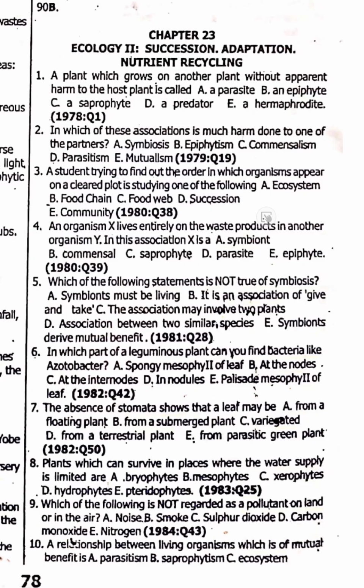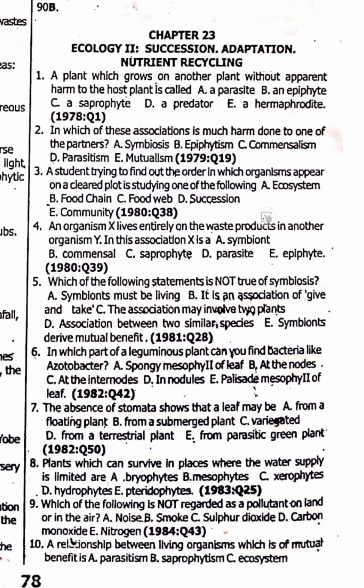Next, a parasitic plant penetrates the host vascular tissue by an absorbing organ called haustorium. We'll see questions on this. Haustorium. Next one, in which of these associations is much harm done to one partner? The clear answer is parasitism.